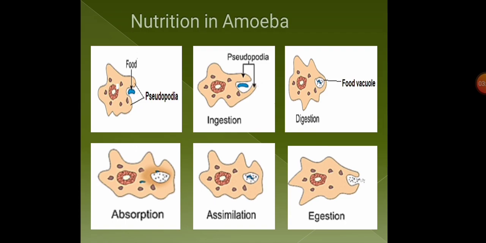Same as at the time of ingestion, when the pseudopodia came out and caught the prey, similarly now the pseudopodia open from any end or any side of the body, and then they remove the waste material out from there, as amoeba has no anus. So from any point of the body it can expel the waste out from the body. So under these 5 stages the nutrition in amoeba gets completed.